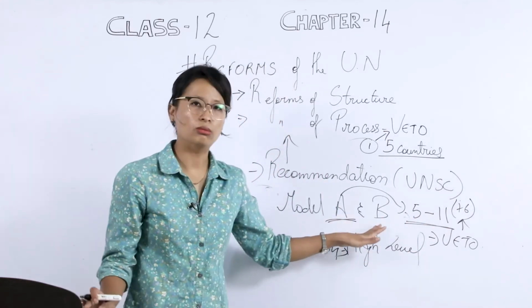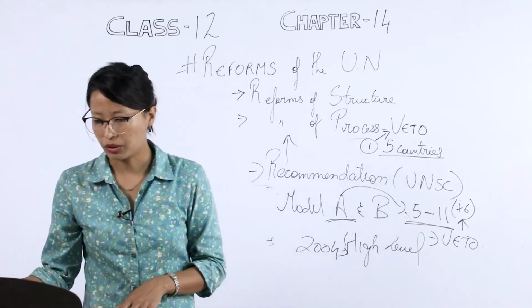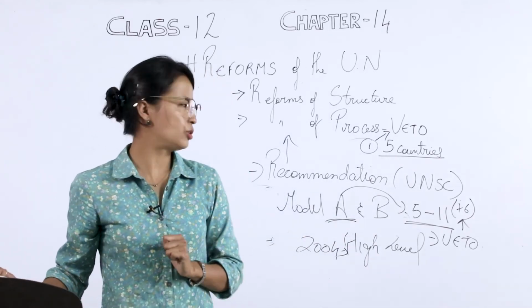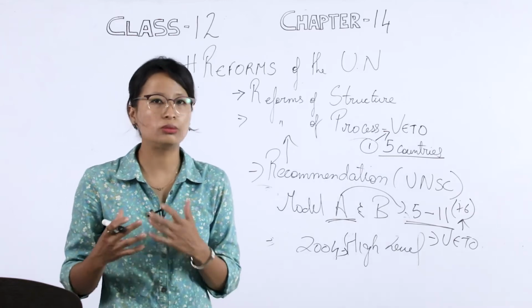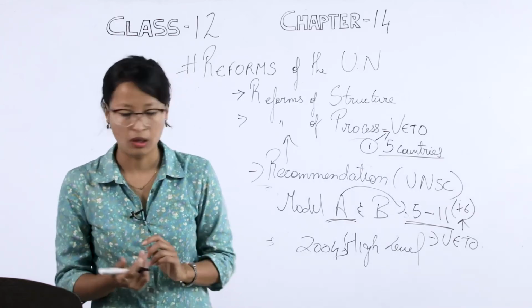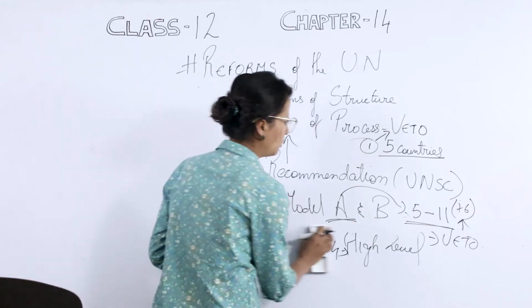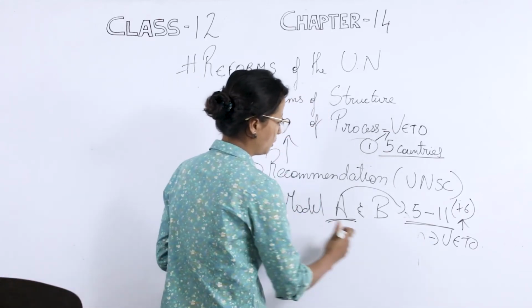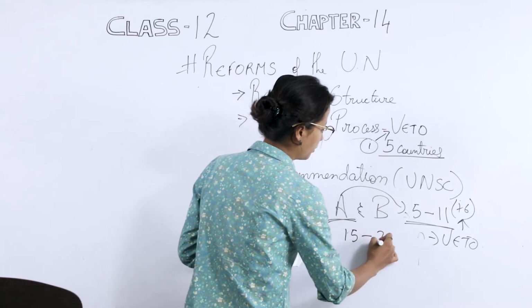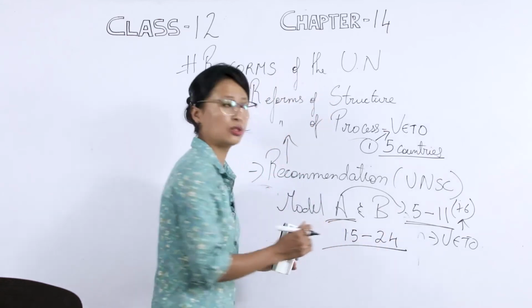Now, when we talk about Model B, it refers to the increase of the total membership of the UNSC. At present, the UNSC total membership is around 15. Now it tried to increase from 15 to 24.